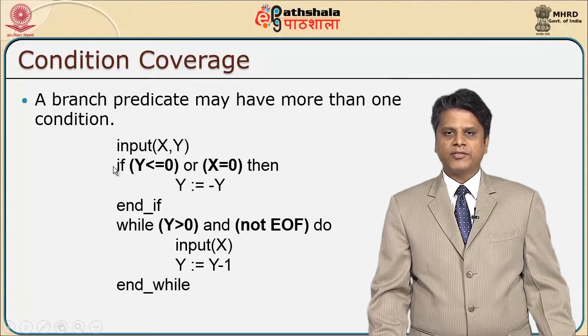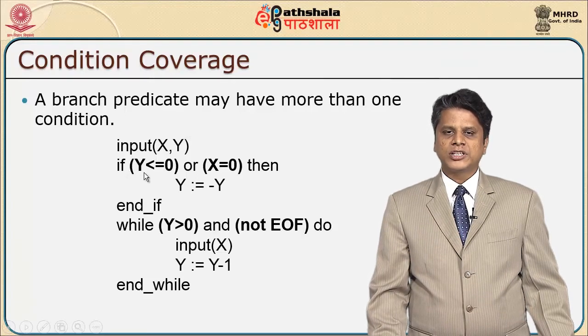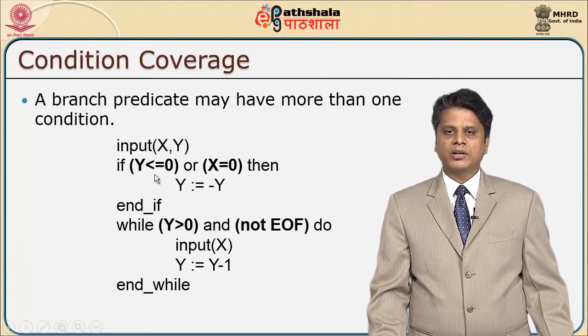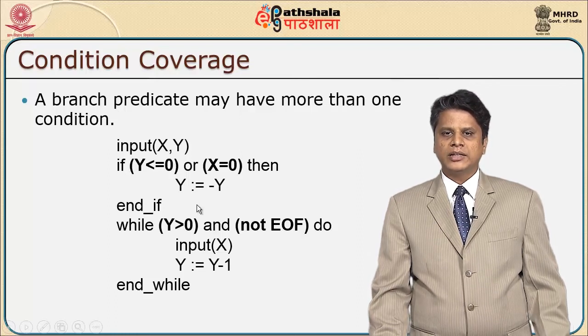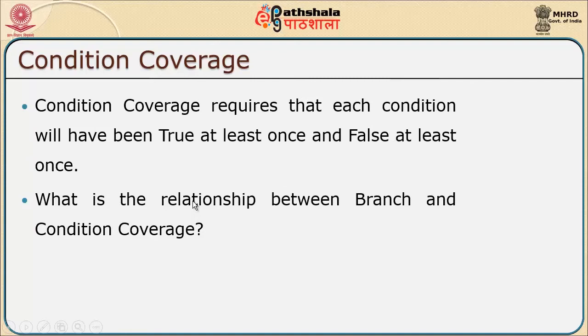In case I have an if which checks for the condition of a particular integer which is less than 0 and a particular integer which is equal to 0, then I may have to execute this. If at all I am to check for the condition, condition coverage requires that each condition will have to be tested for a true value. Not only for the true value, it also has to be checked for the false value, but both of these should be executed at least once.